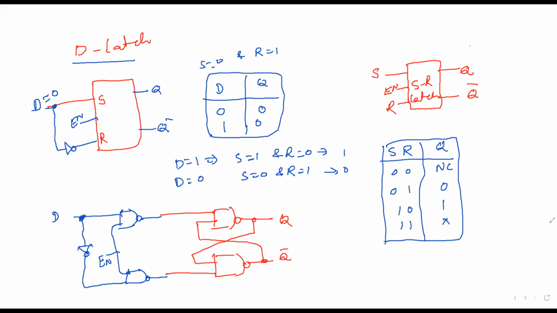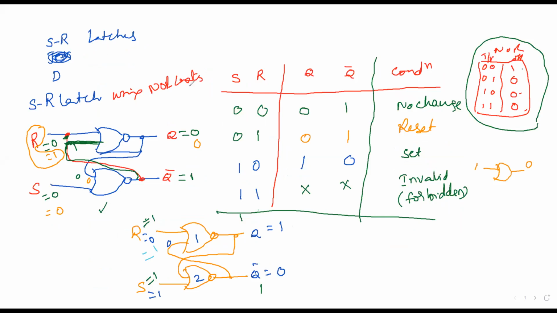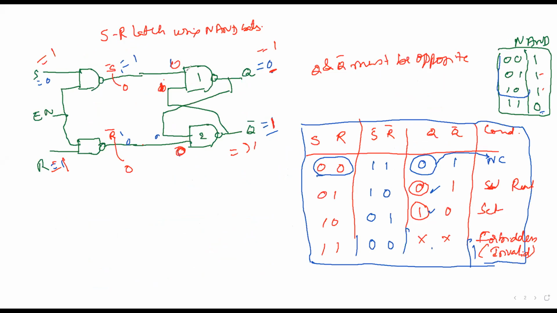D latch. See once again. SR latch using NOR gates, right? To analyze this, we need the truth table of the NOR gate, right? And then we go for SR latch using NAND gates. So using NAND gates, there is a small change that we are taking the inputs as S bar and R bar. So through extra two gates, that is 1 and this is 2. Okay. So here we are getting the truth table in this way.